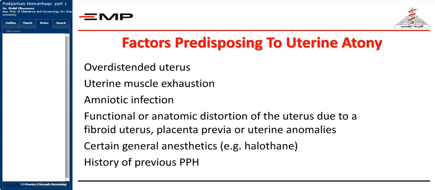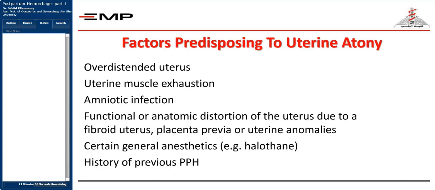There may be uterine muscle exhaustion from prolonged labor. If the patient suffered from a prolonged process of labor and has been bearing down for a long time during the second stage of labor, this may cause uterine muscle exhaustion and uterine atony. Infection is a major cause of uterine atony, and also a major cause of delayed or secondary postpartum hemorrhage. So you must guard against infection and you must treat infection properly.